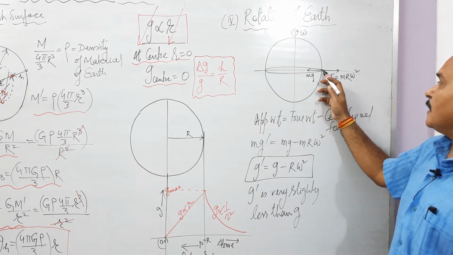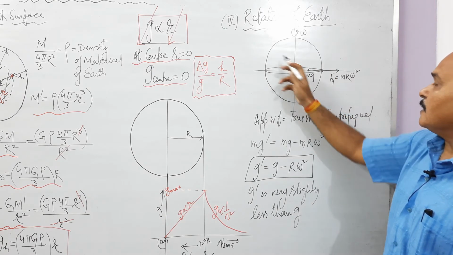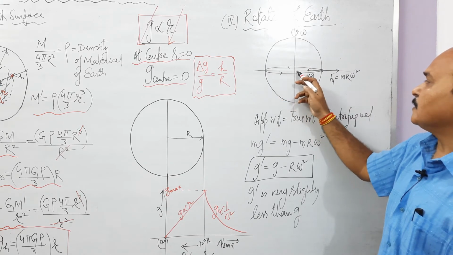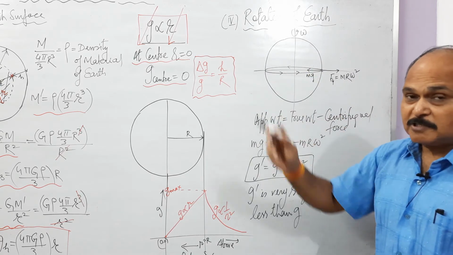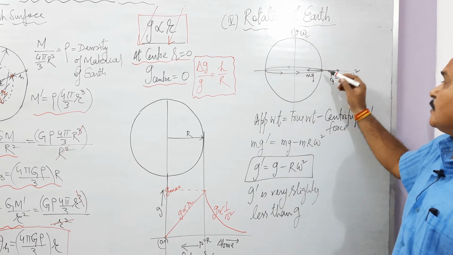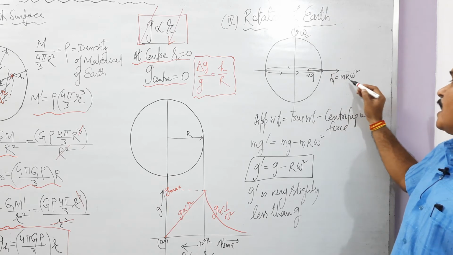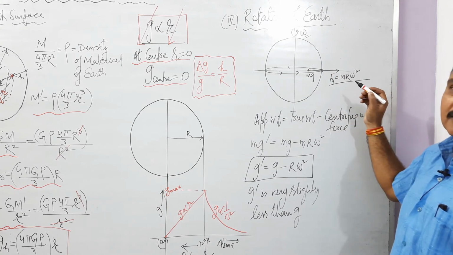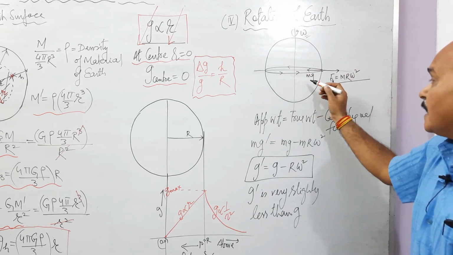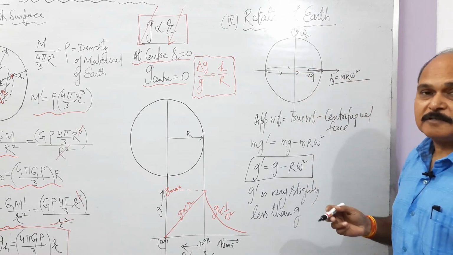If this is a mass lying over the equator, with the rotation of Earth this mass is also moving on a circular path of radius 6,400 km with angular velocity omega. Therefore, the centrifugal force acting over this mass is m r omega square. And the force acting over this mass towards the center is mg, its true weight.